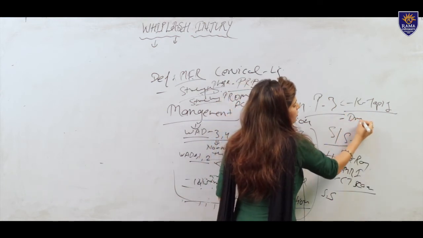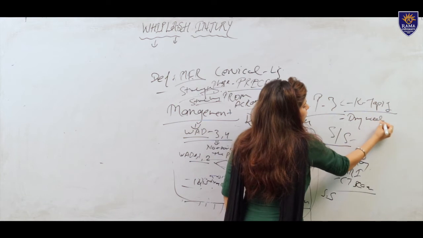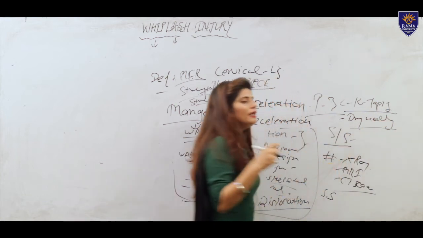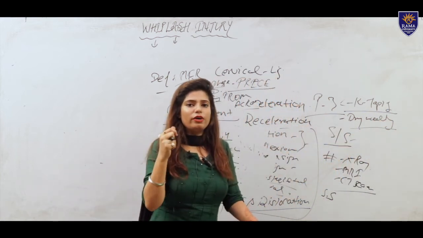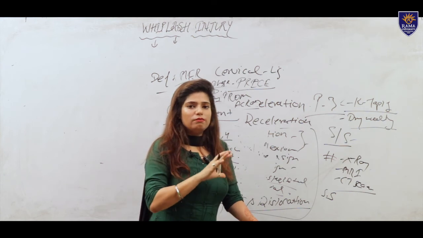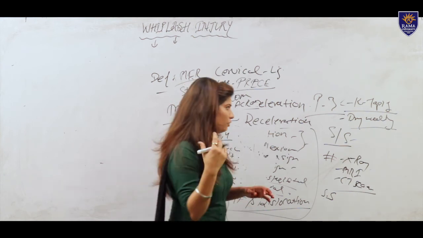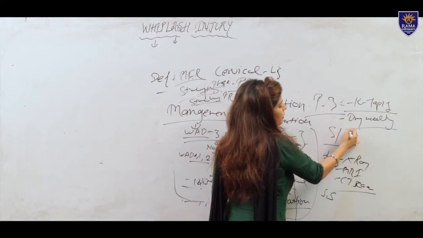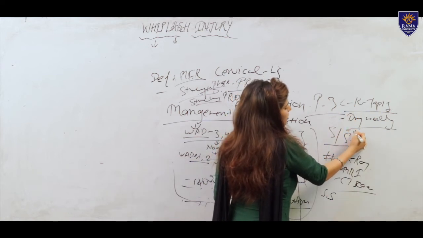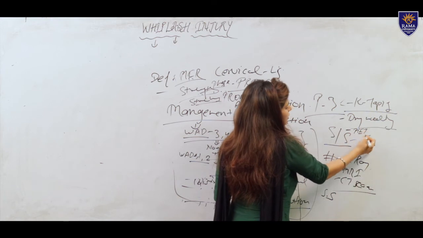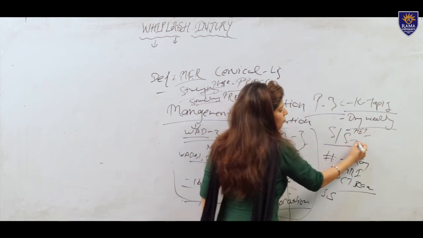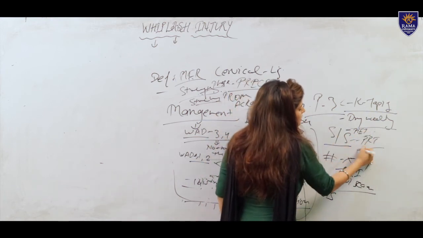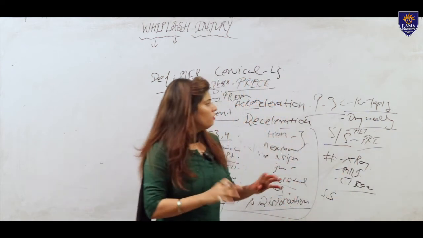Dry needling for releasing trigger points, so the patient feels decreased pain at the site of injury. Okay, and MET technique, and also PRT, the positional release technique, is applied.